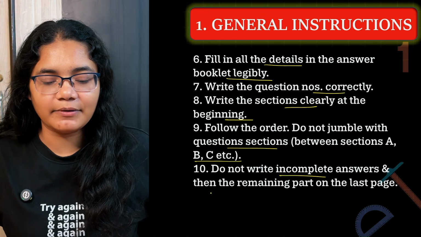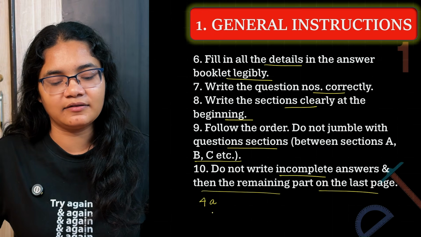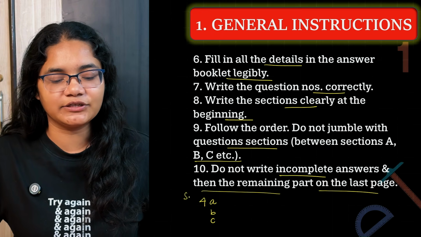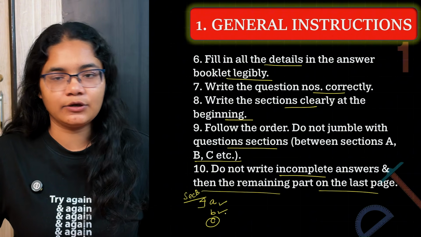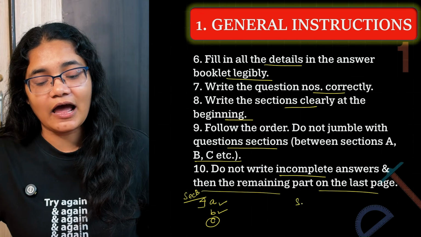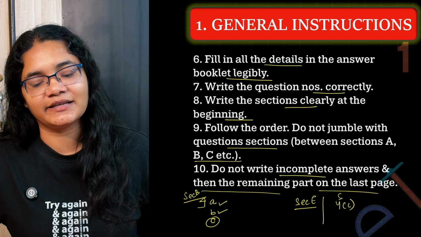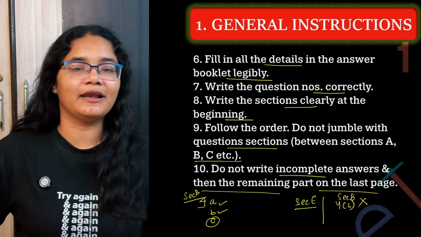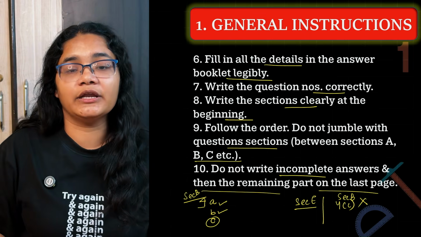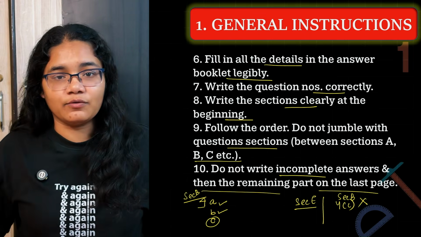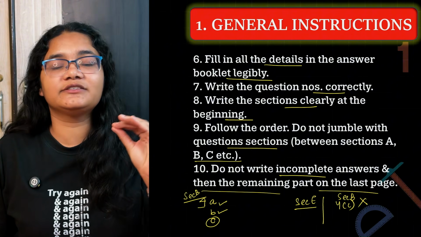Next, do not write incomplete answers and then the remaining part on the last page. Suppose, for example, question number 4 is having 3 parts, A, B and C. Okay, this question belongs to section B. So for question number 4, you have written A and B. C, you don't know, you didn't leave any space. And after writing section E at the end, after that you are writing 4C of section B, then this will not be evaluated. All the answers of a particular section should be in that section only. Once section B is over, then it's over. You cannot write the answers at the end. Okay, if you don't know any answer, always try to leave space for that.